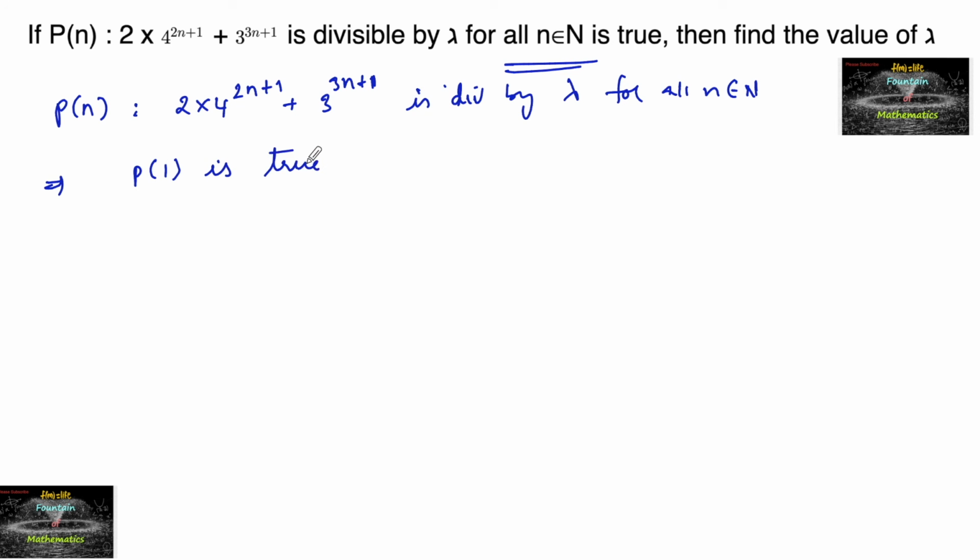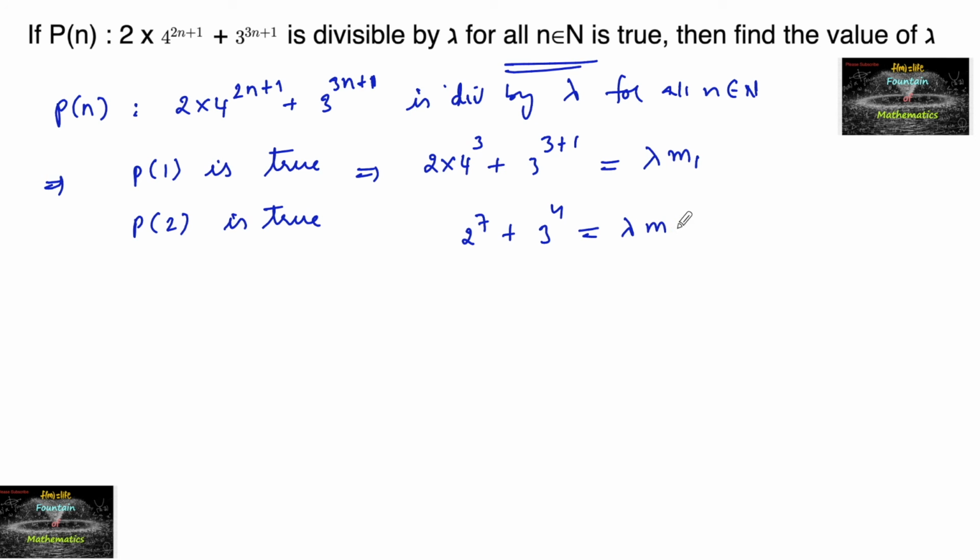Let's consider the smaller numbers to find the value of lambda. P(1) is true, and P(2) is also true. So for P(1) we can write 2 into 4^(2·1+1), that is 4^3, plus 3^(3·1+1), which can be written as lambda times m1 for some integer. So that is 2 into 4^3, which is 2 to the power of 7, plus 3^4, which is equal to lambda into m1.